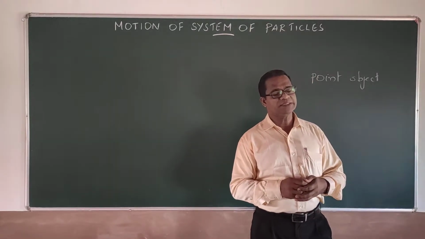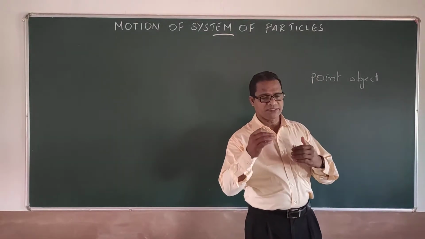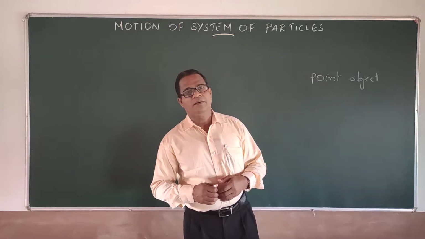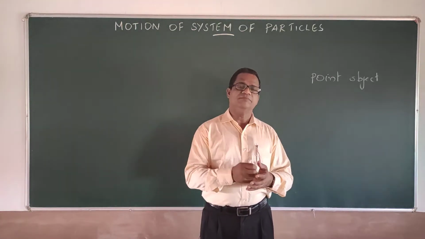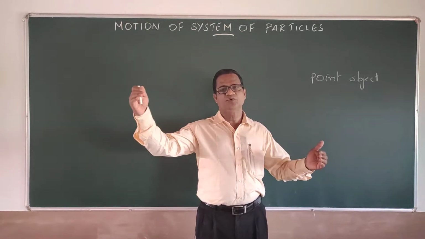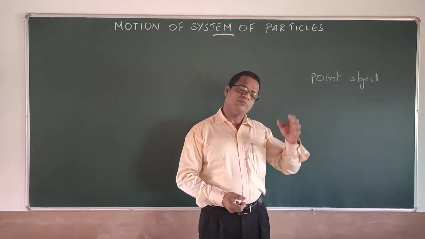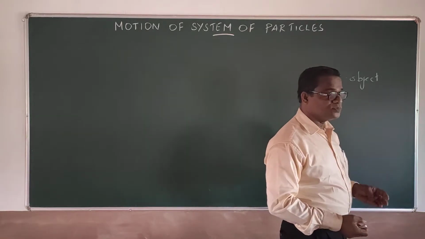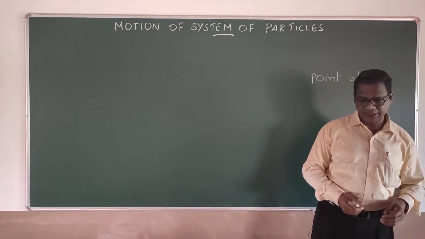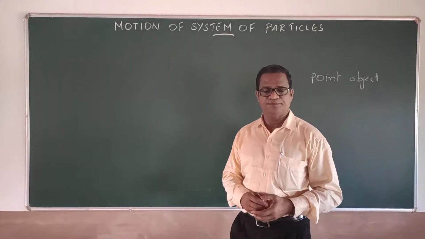For example, if I consider the Earth-Moon system together as a single system, then the mass of Earth and mass of Moon will be considered distributed in space. Or mass distribution of solar system altogether, if we consider, it comes as an extended mass.